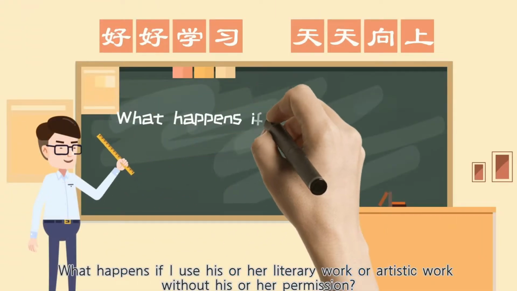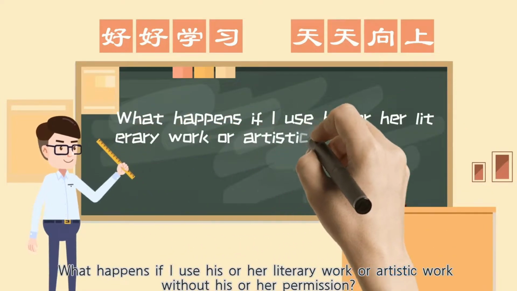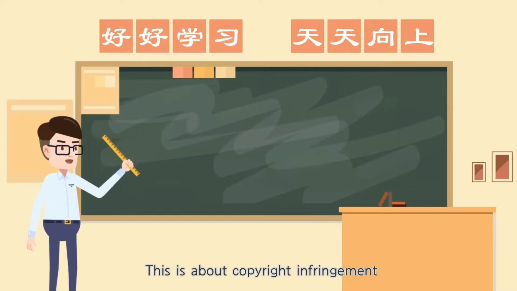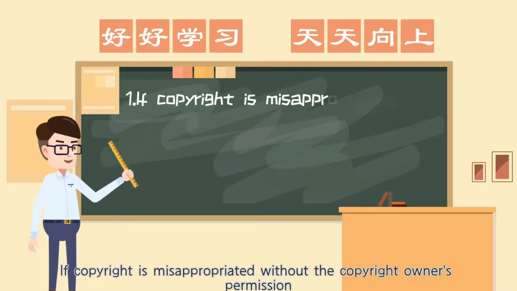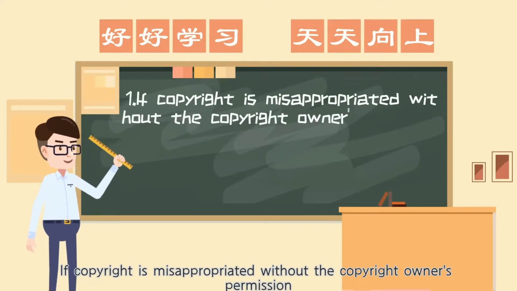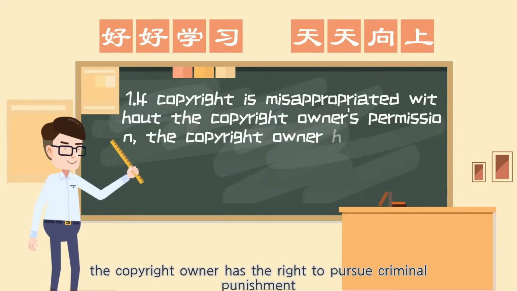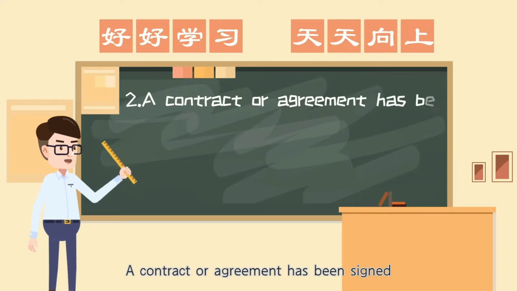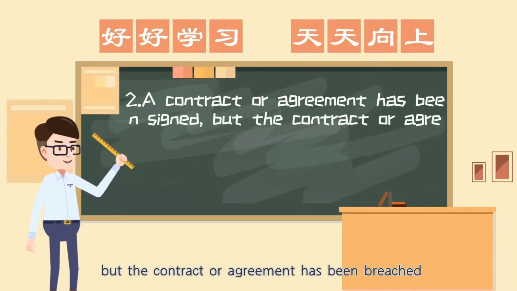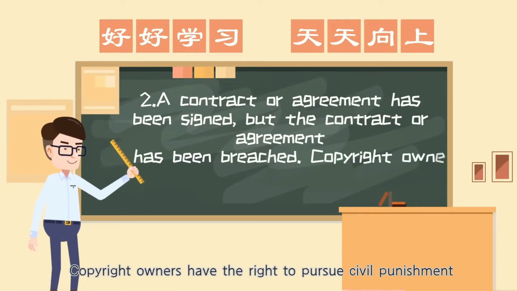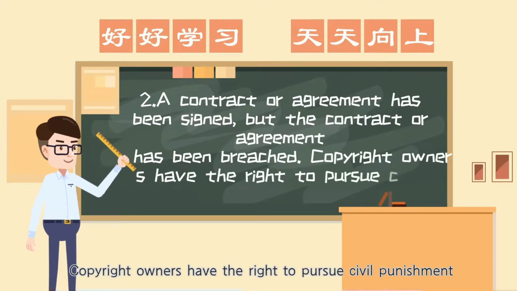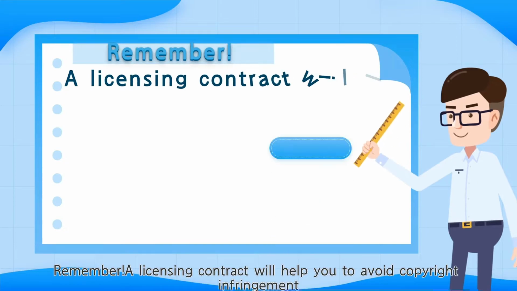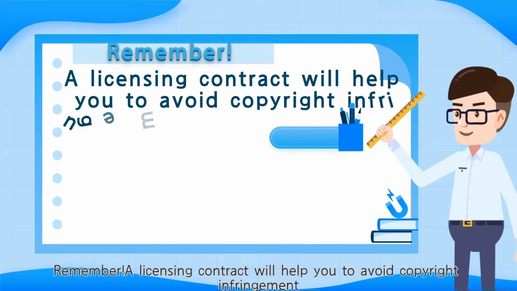What happens if I use his or her literary work or artistic work without his or her permission? This is about copyright infringement. 1. If copyright is misappropriated without the copyright owner's permission, the copyright owner has the right to pursue criminal punishment. 2. A contract or agreement has been signed, but the contract or agreement has been breached. Copyright owners have the right to pursue civil punishment. Remember, a licensing contract will help you to avoid copyright infringement.